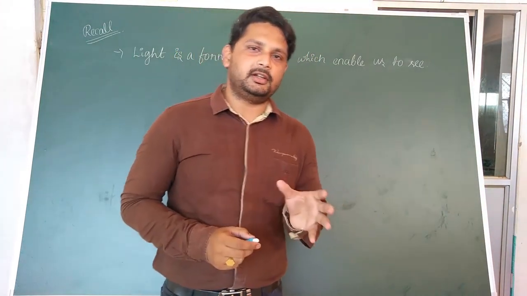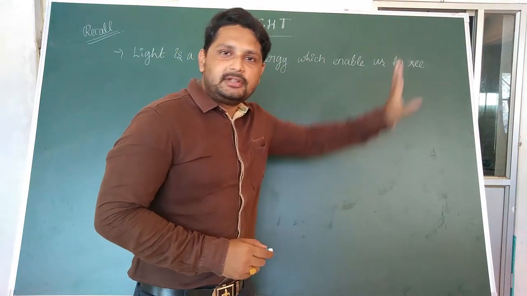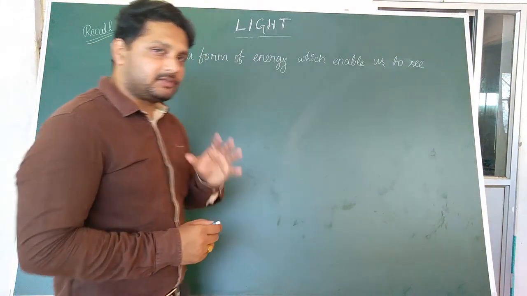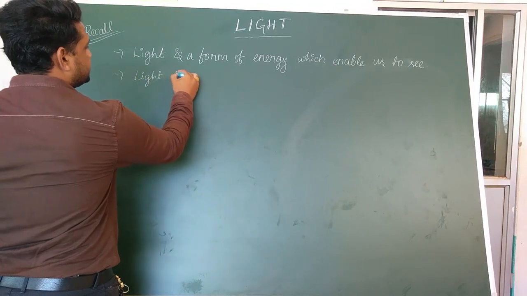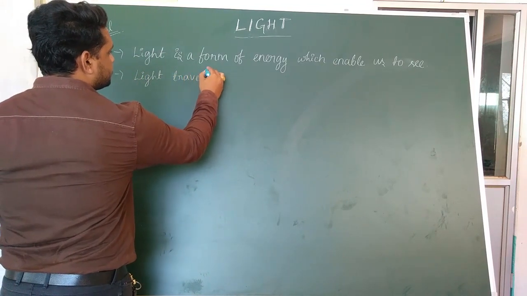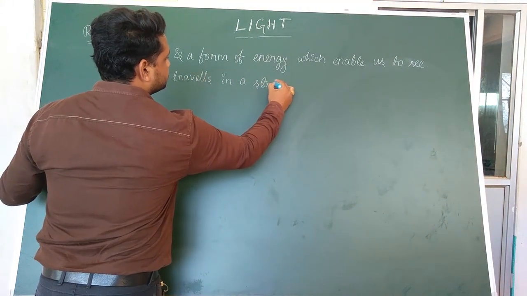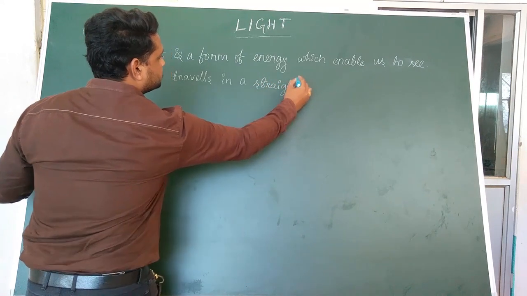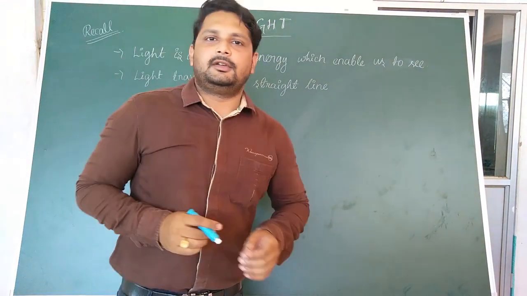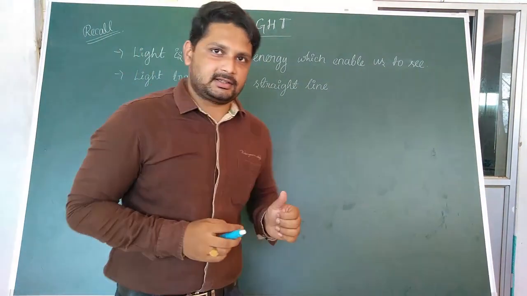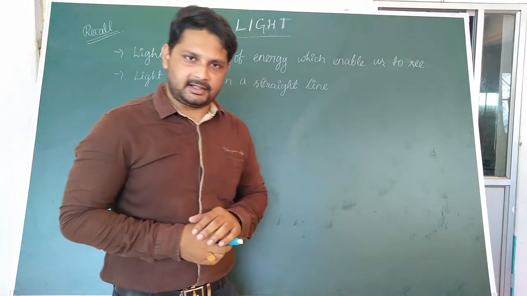What you have learned in your lower class is that light is a form of energy which enables us to see. Also in your lower class, you have studied that light travels in a straight line. So this we have studied in the lower classes, that light is a form of energy which enables us to see, and light travels in a straight line.